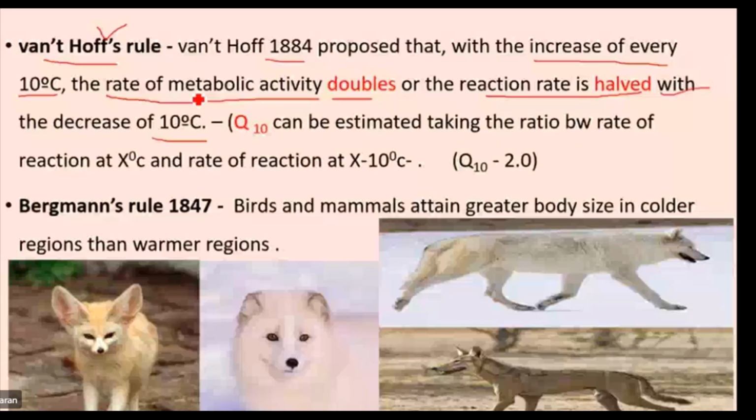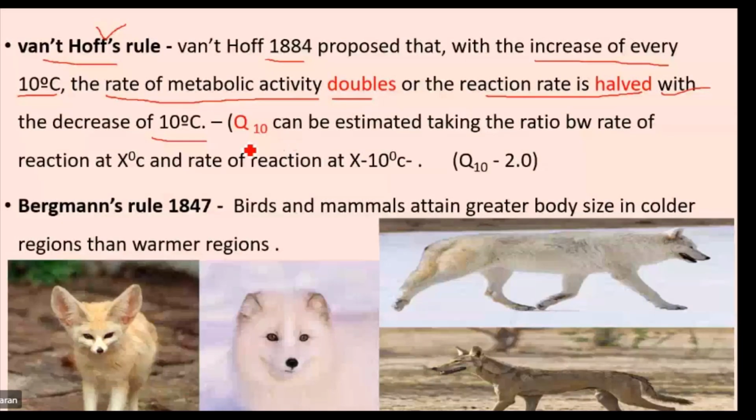It can be estimated. The one-half rule can be estimated. Sorry, Q10. The Q10 is nothing but temperature coefficient. What is it? Temperature coefficient, which means the influence of temperature on the rate of reaction in organisms is called temperature coefficient. The temperature coefficient can be written in the form of Q10. Q10 is nothing but temperature coefficient.